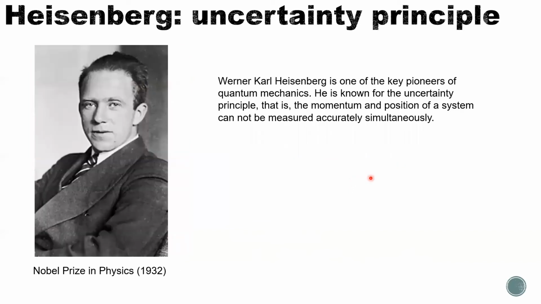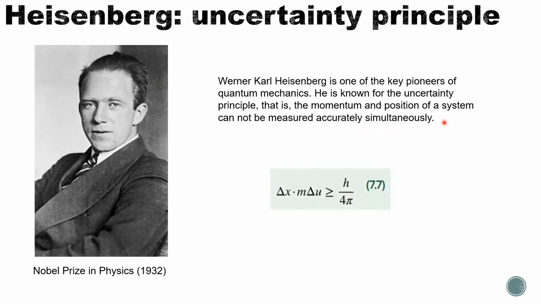And Heisenberg, sorry, he discovered the uncertainty principle. He also won the Nobel Prize in Physics in 1932. He is known for the uncertainty principle, that is, the momentum and the position of a system cannot be measured accurately simultaneously.